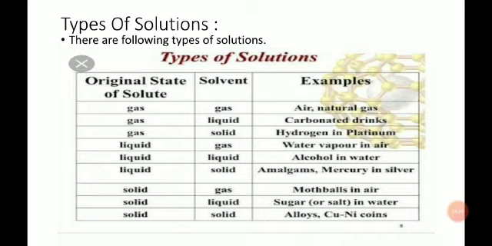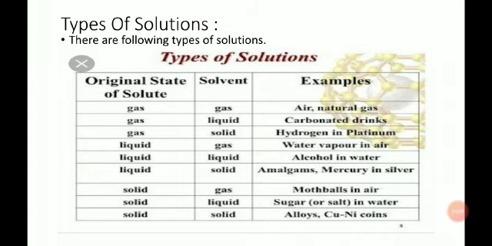The second type is gas in liquid. Oxygen in water or carbon dioxide in water are examples of gas in liquid. The third type of solution is gas in solid.